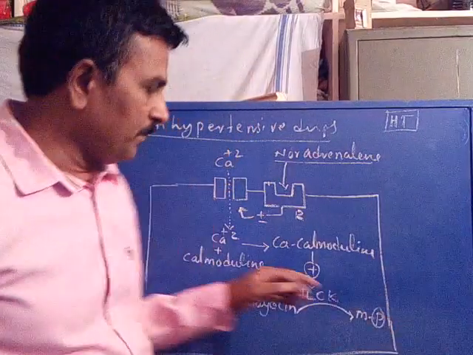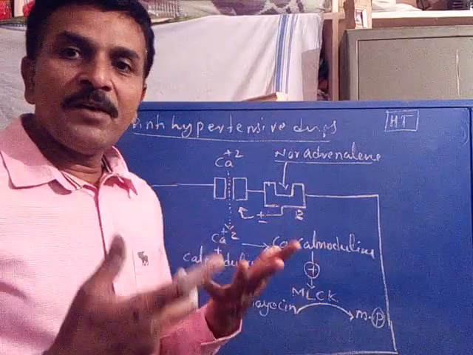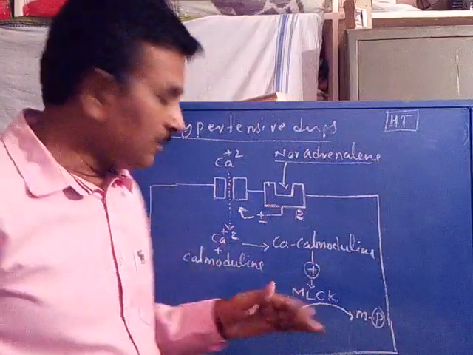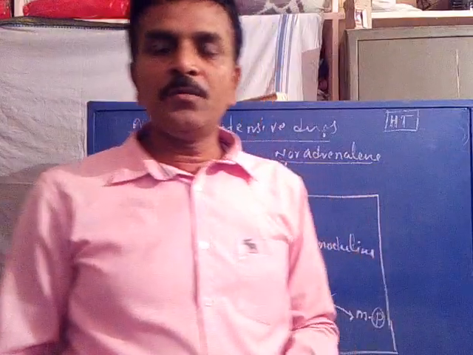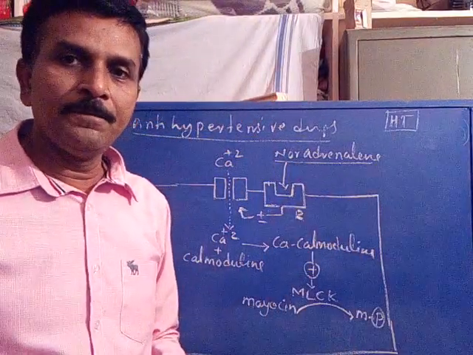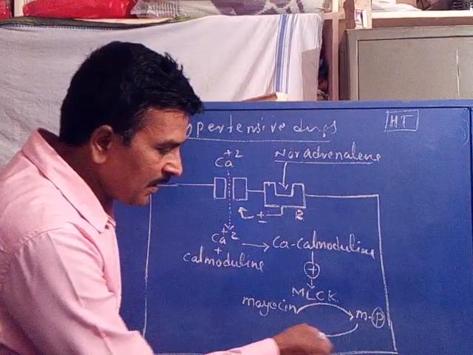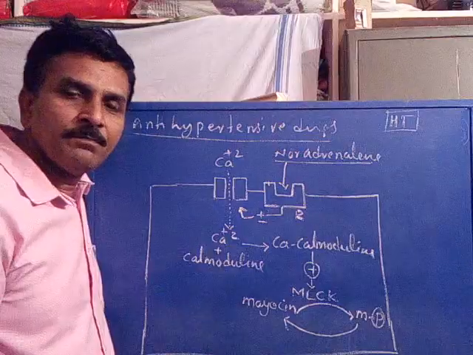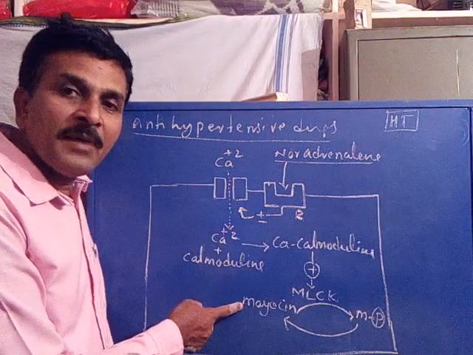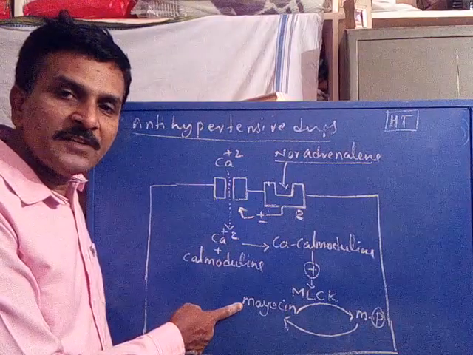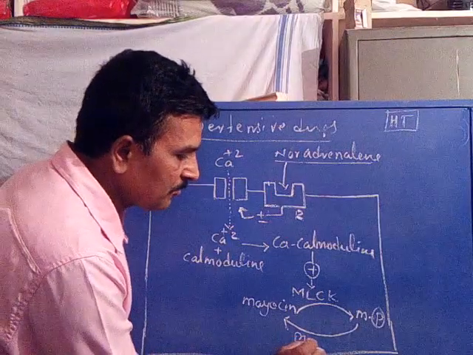Now you see the mechanism. When the MLCK enzyme is activated, which is a phosphorylating enzyme, it phosphorylates myosin into myosin phosphate. So myosin is transformed into myosin phosphate. Further, the myosin phosphate is converted back into myosin again by the process of dephosphorylation using the myosin phosphatase enzyme.